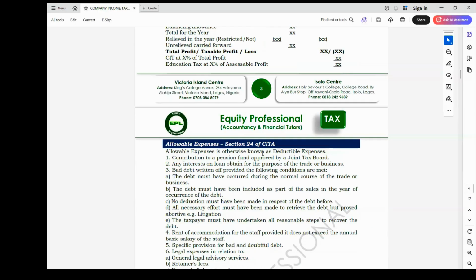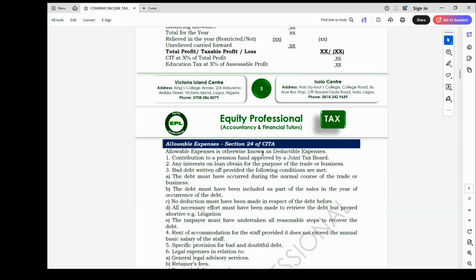Business expenses that are not personal in nature. Those expenses are such as contribution to an approved pension fund approved by the JTB, and any interest on loan obtained for the purpose of the trade or business.